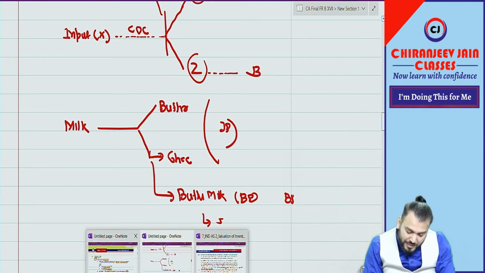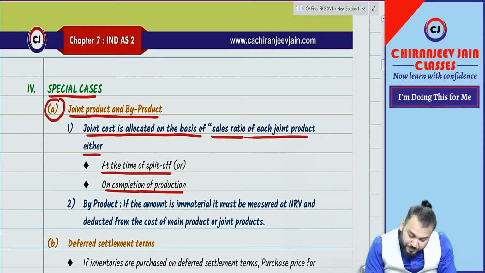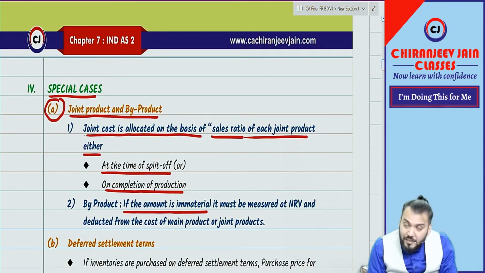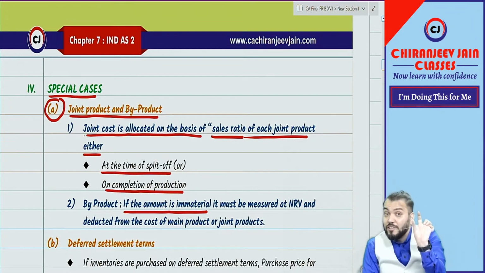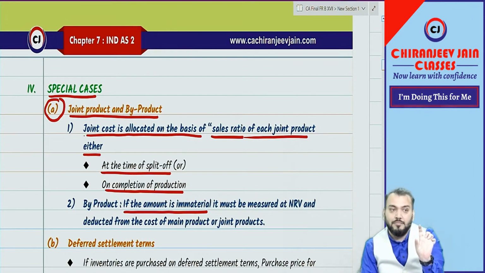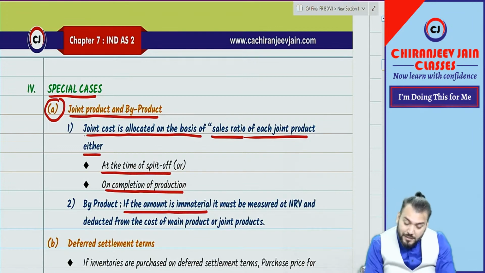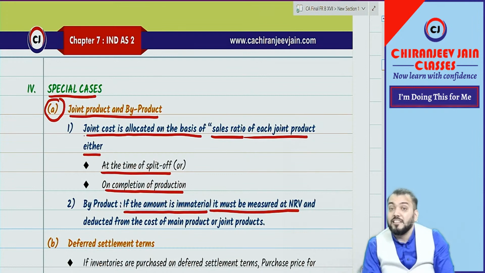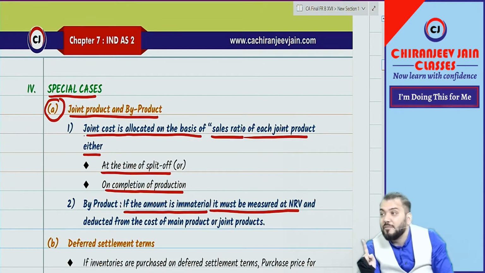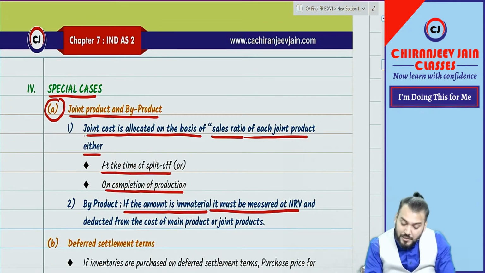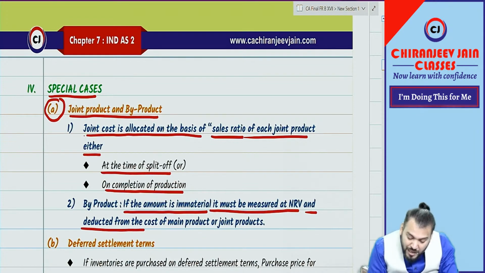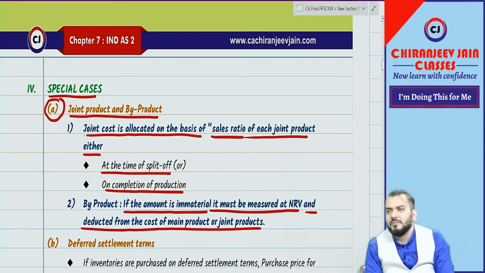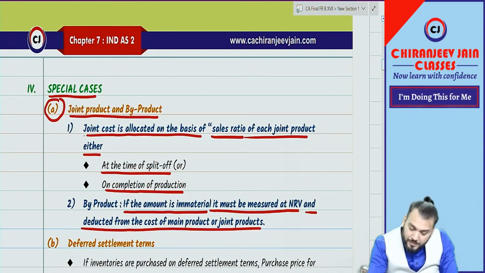So what does Ind AS 2 say? Byproduct, if the amount is immaterial, must be measured at NRV. It will be measured at NRV, not at cost price or NRV, whichever is lower, only at NRV, and deducted from the cost price of the main product or joint product. Got it? Have you understood this?